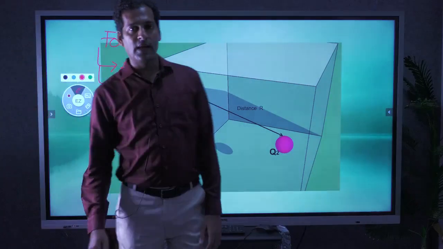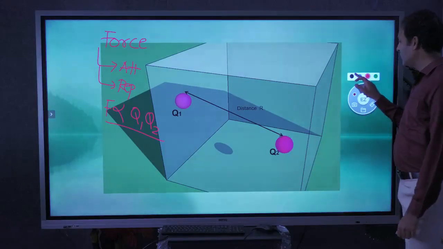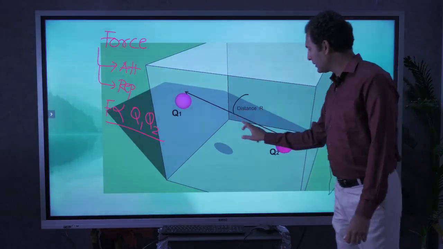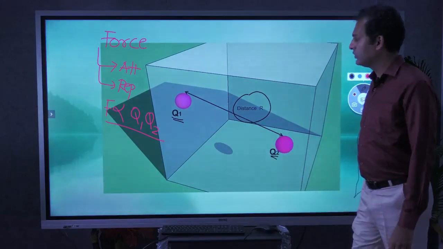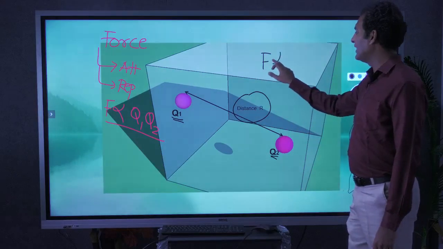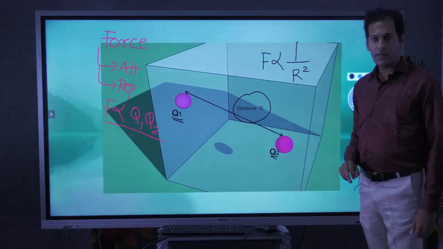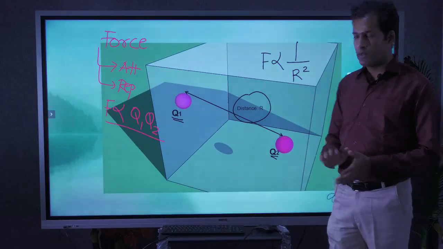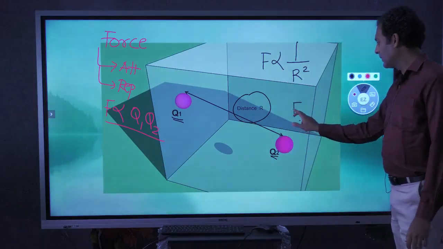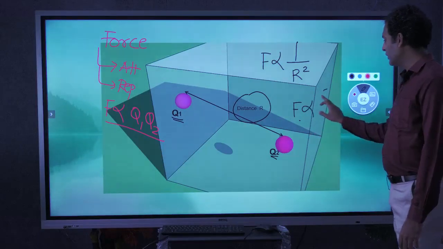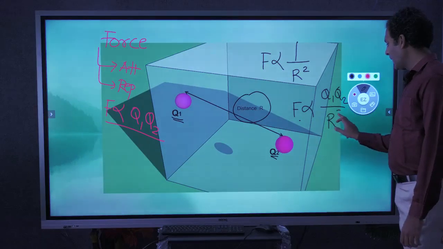And next, he stated that the force will be inversely proportional to the square of the distance between them. So here we are representing the distance r, which is between charge Q1 and charge Q2. So this force will be inversely proportional to the square of the distance between them. If we club these two relations and write one equation for the force, we can write it as force proportional to Q1 Q2 divided by r square.